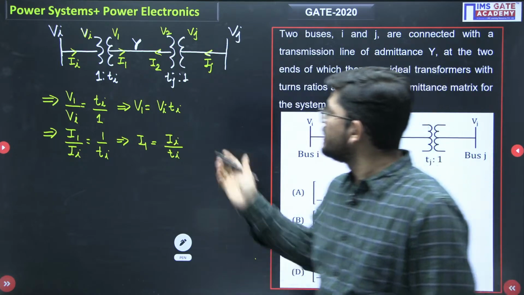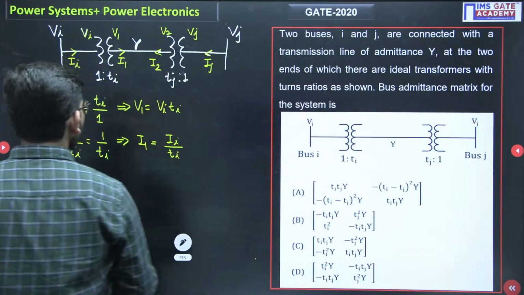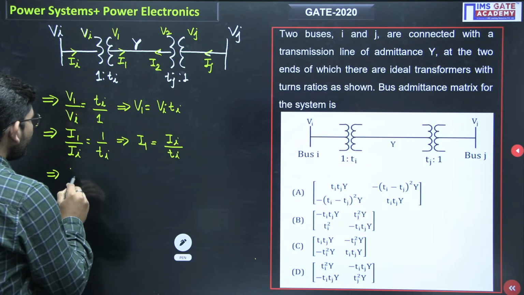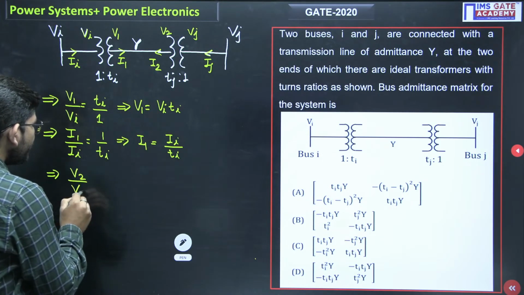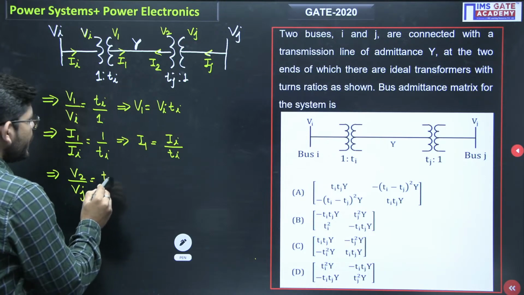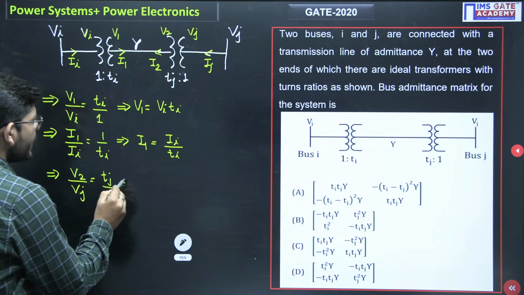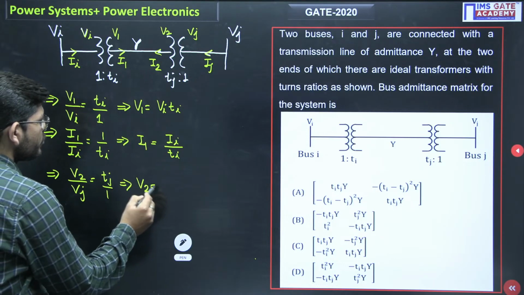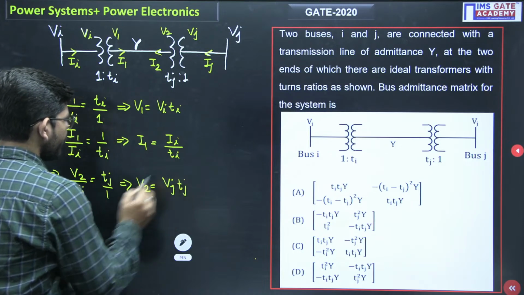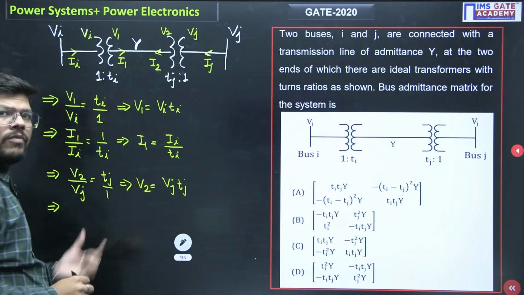Okay. Similarly, if I do it for transformer 2, what will happen? What will be the voltage V2 over Vj? V2 over Vj simply will be equal to Tj over 1, or what we can write here is that V2 equals Vj into Tj. Similarly, I can write it for the current as well.